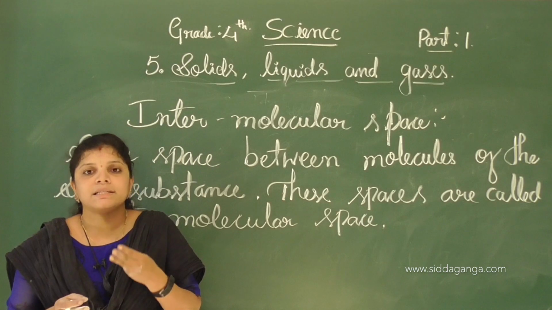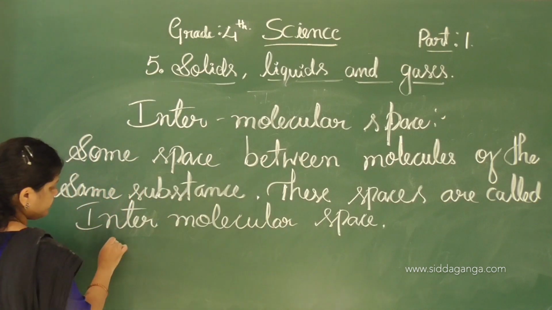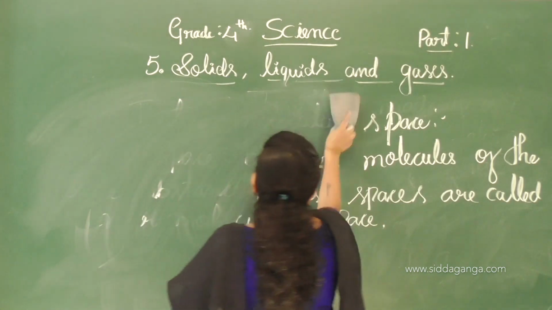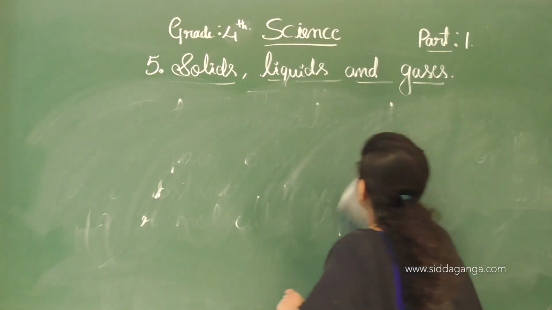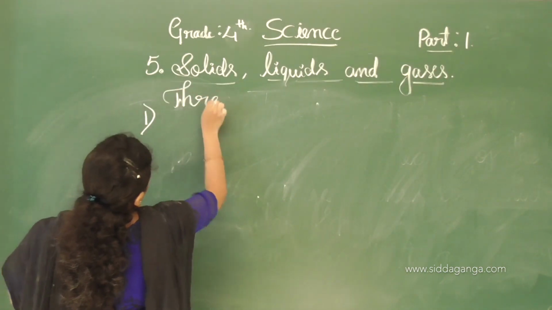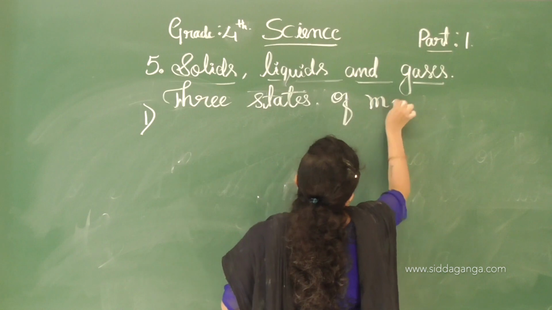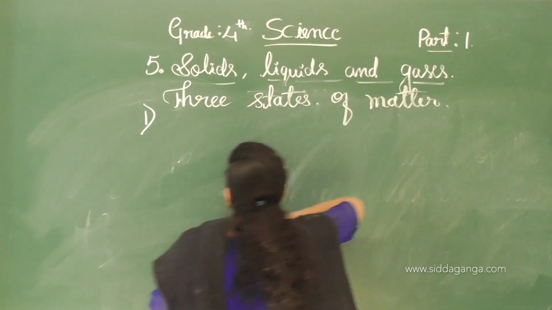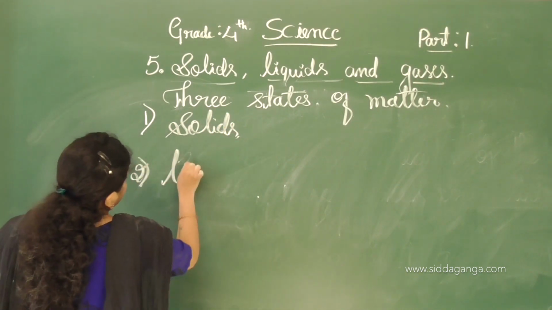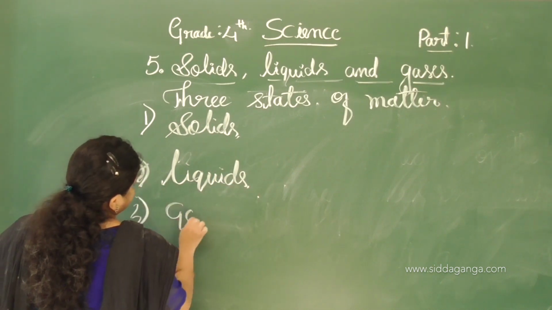First one, solids, second one, liquids, and third one, gases.